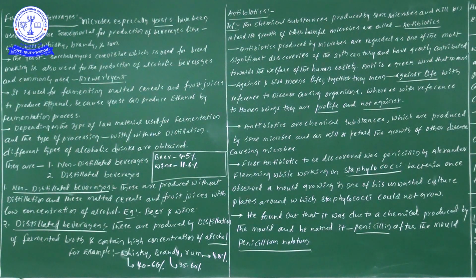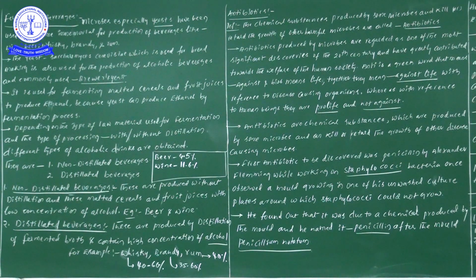So penicillin is produced by Penicillium notatum, and this Penicillium notatum comes under fungal members. So what was the point he thought? Suppose any kind of bacterial members cause any kind of disease, all those diseases we can cure by the activity of fungal members.